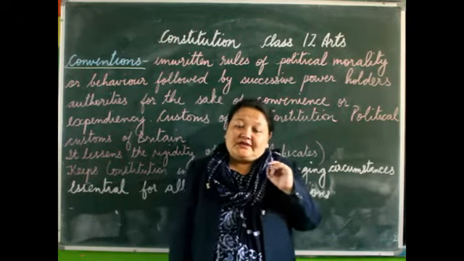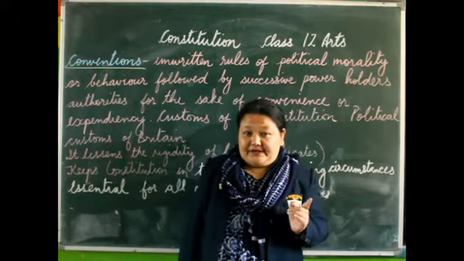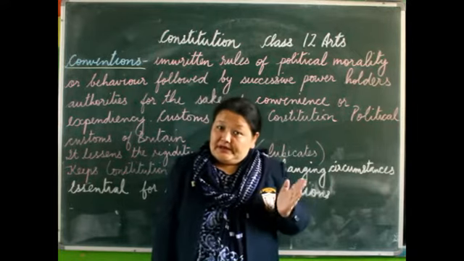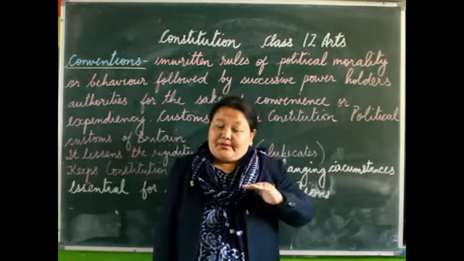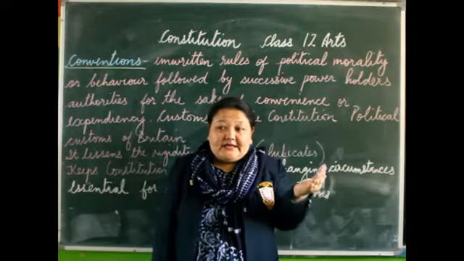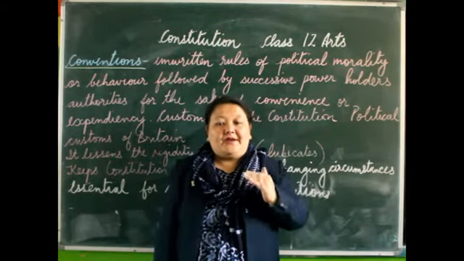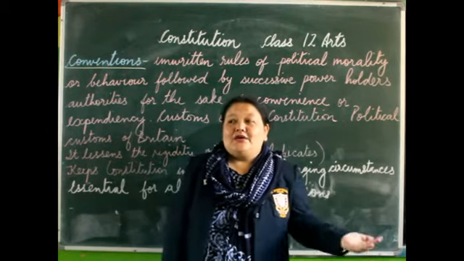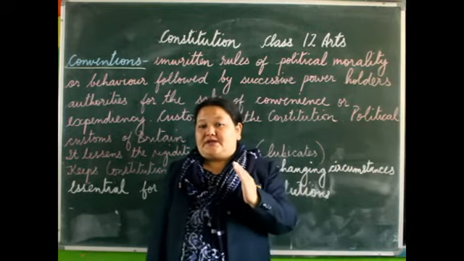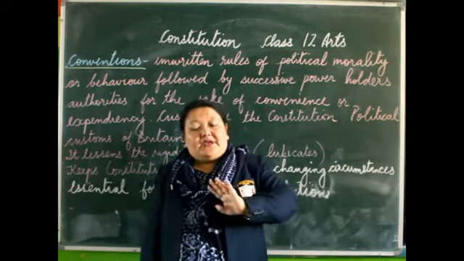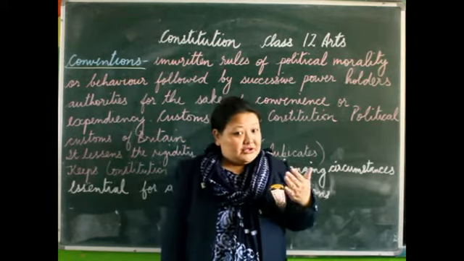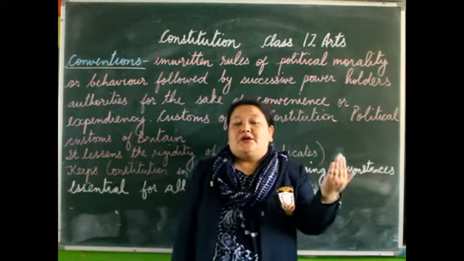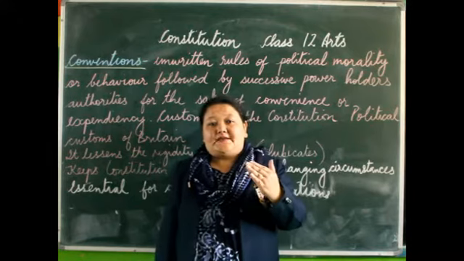And besides that, the president always chooses the leader of the majority party as the prime minister. Now in India also, since you have a parliamentary form of government, there are two executive heads, the real and the nominal. The nominal is the president, isn't it? The president is the head of state. So when it comes to appointment of the prime minister, the president normally appoints the leader of the majority party as the prime minister. Even if you turn the pages of the Constitution of India, nowhere will you find that the president has to appoint the leader of the majority party as the prime minister.